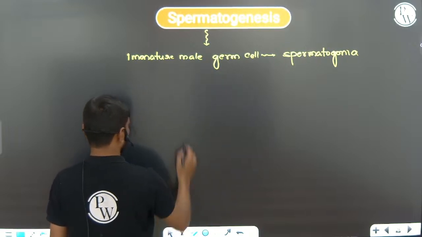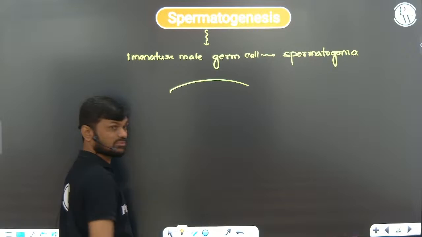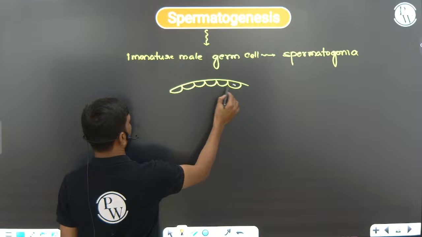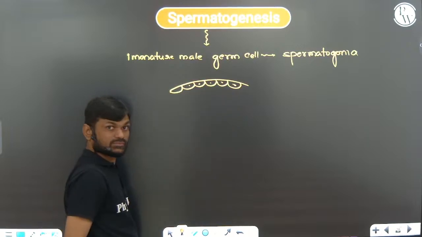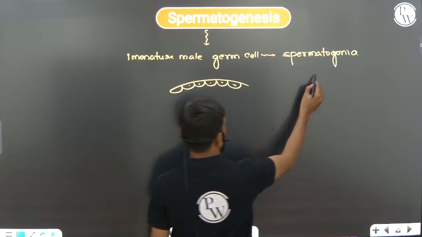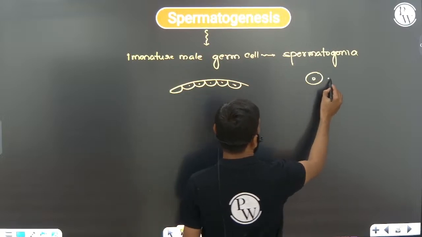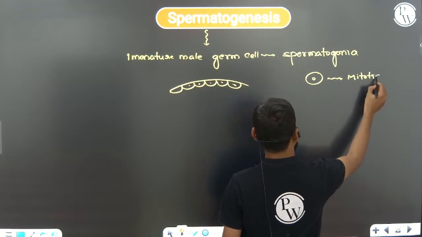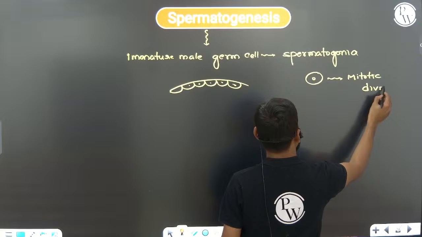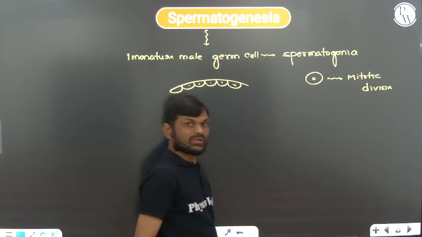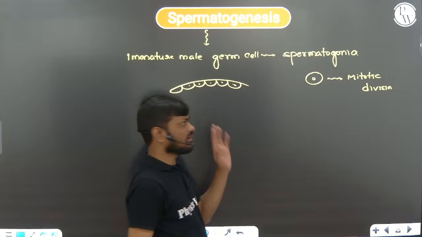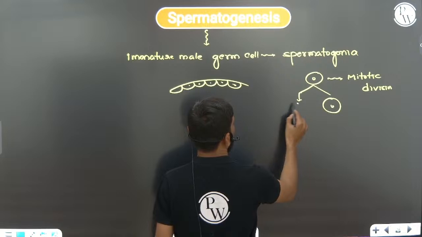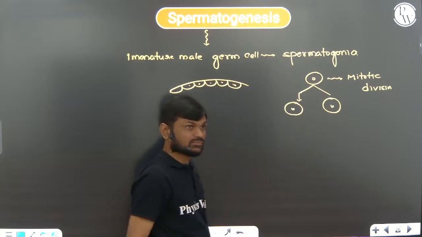The seminiferous tubule is lined by germinal epithelium, that is spermatogonia. Now this spermatogonia undergoes repeated mitotic divisions and produces more spermatogonia.